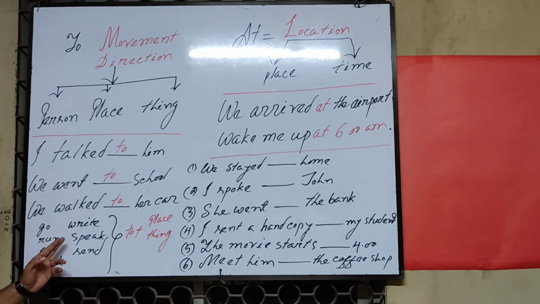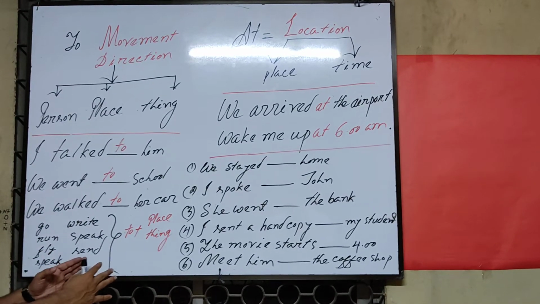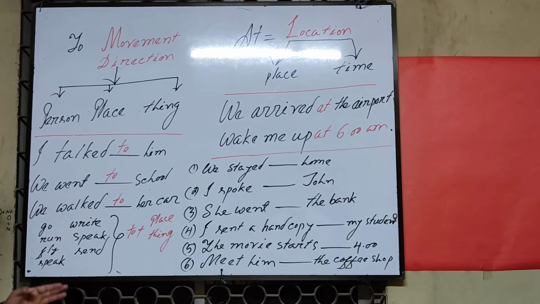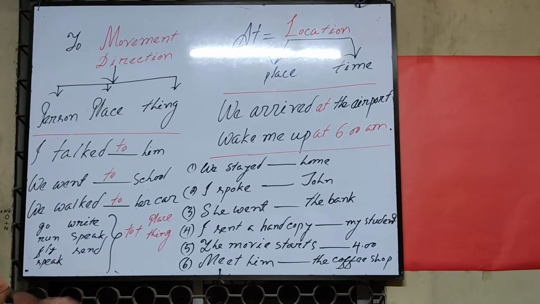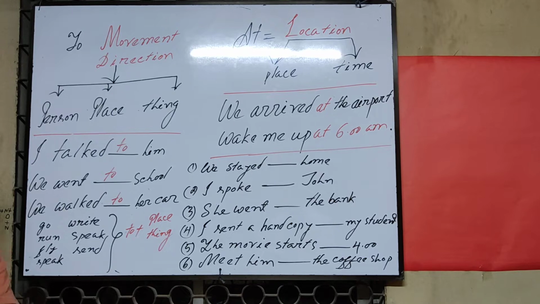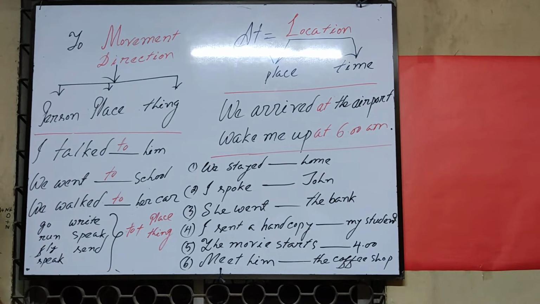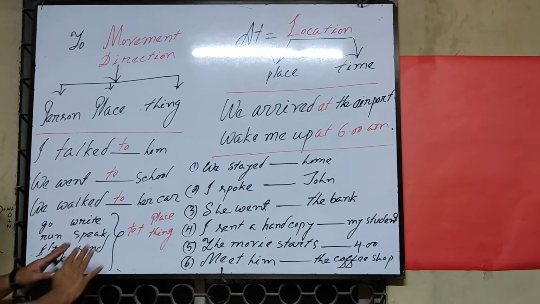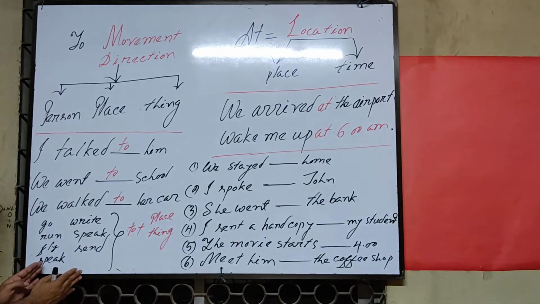Next one, I speak. Just you can say here, you can give any other examples. I speak to my friend, I speak to my father. It's okay. Thank you so much. You got the point. You can practice more than once by the help of those verbs.